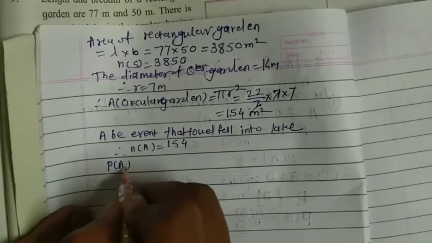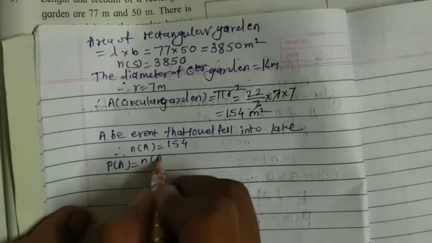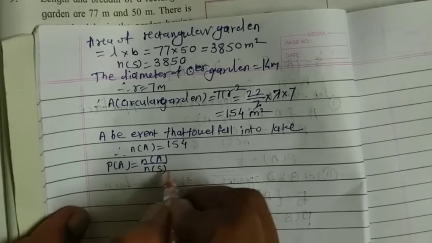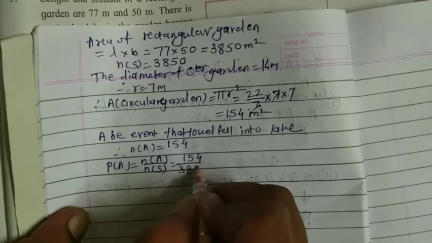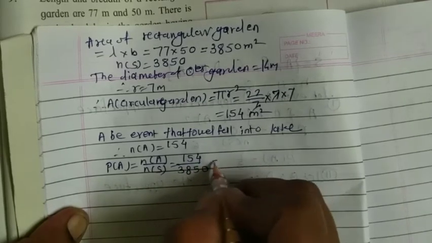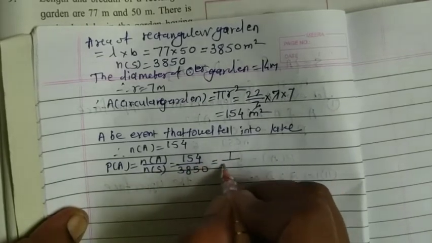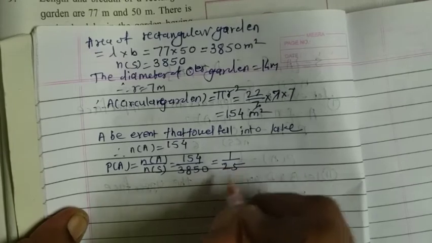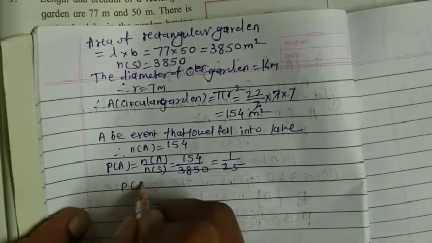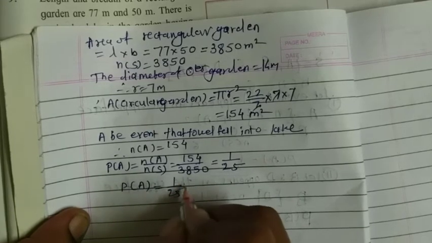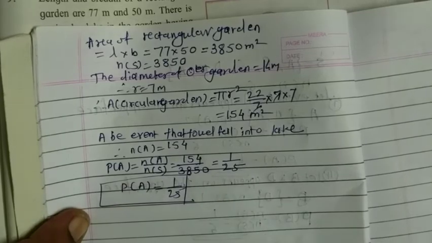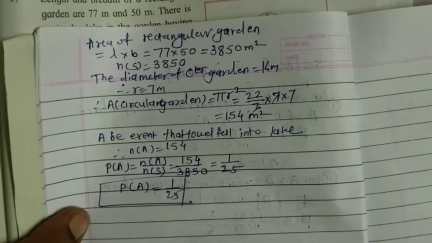Probability of A is equal to number of A upon number of S, that is equal to 154 upon 3850. If we simplify, we will get the answer 1 upon 25, and that's why the probability that the towel fell into the lake is equal to 1 upon 25, and that is the answer of question number 9.